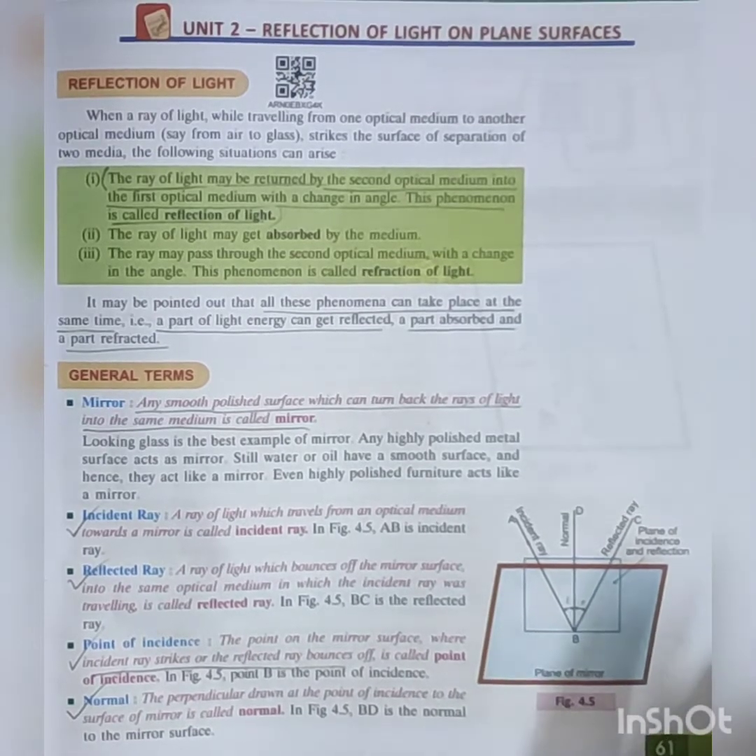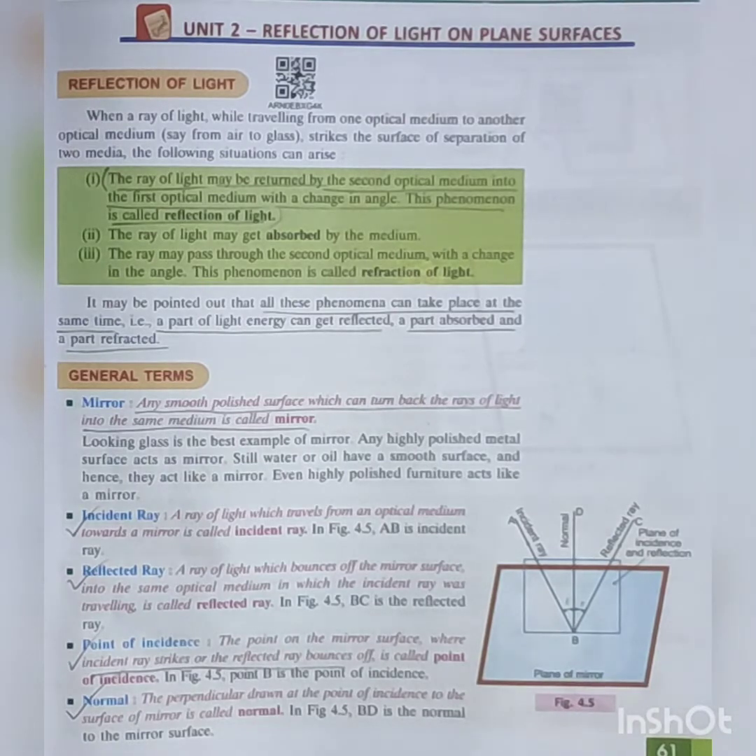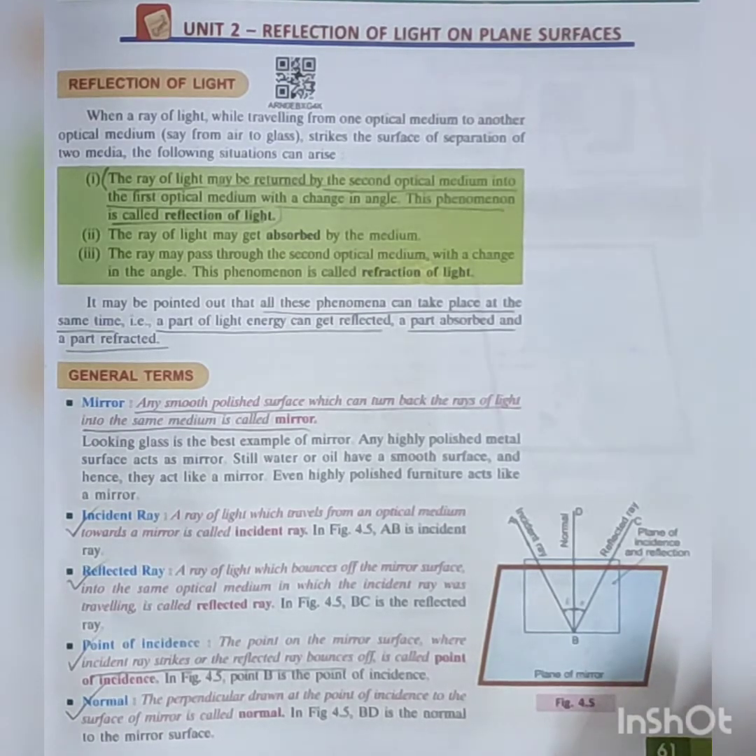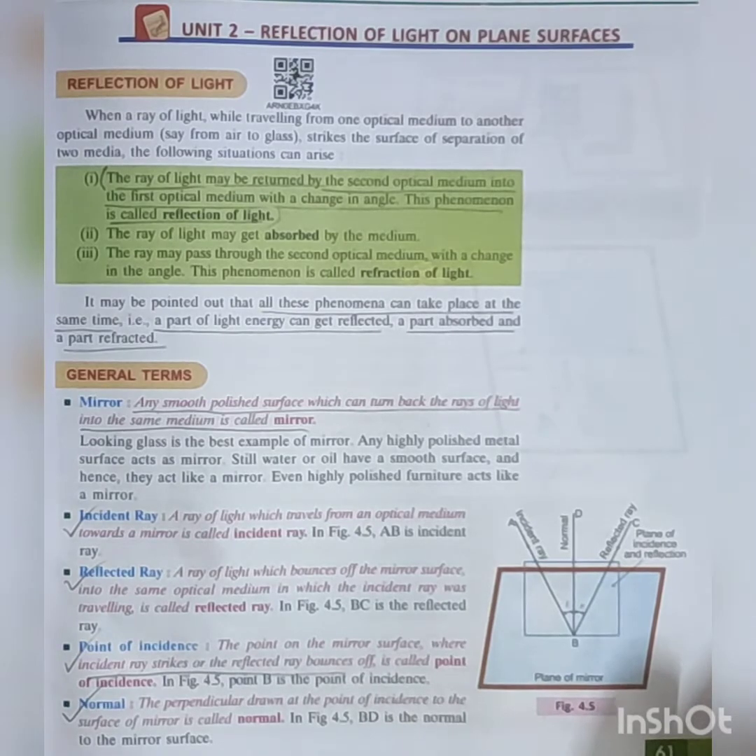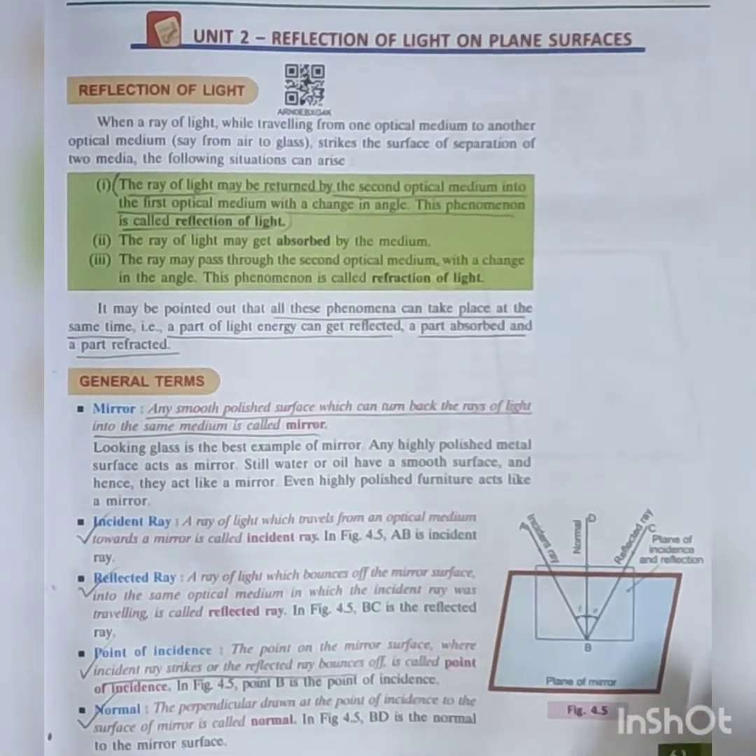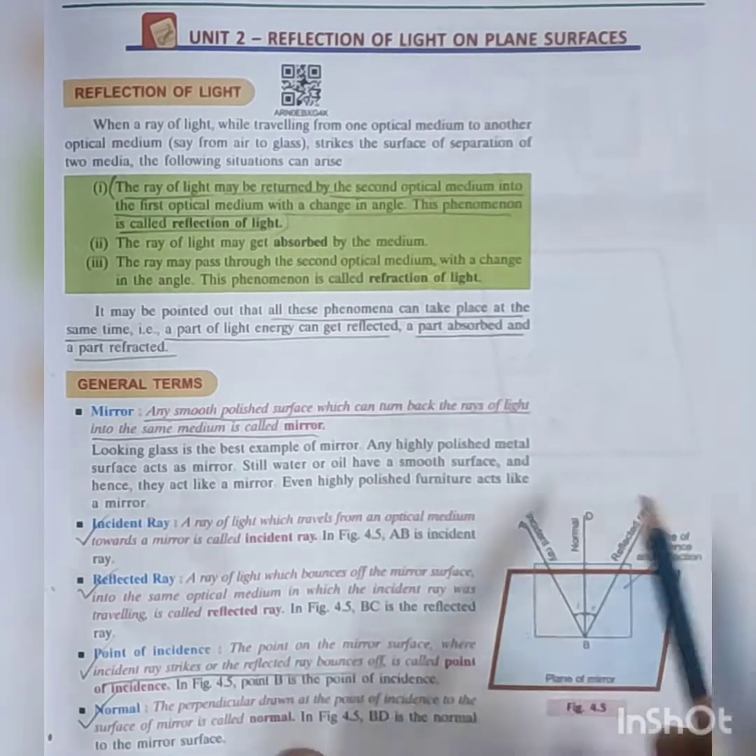Today I am going to discuss our unit 2 section of light, that is reflection of light on plane surface. Before I discuss the chapter, we should know what reflection of light is. From the term you are already very familiar. So I will just read out first.